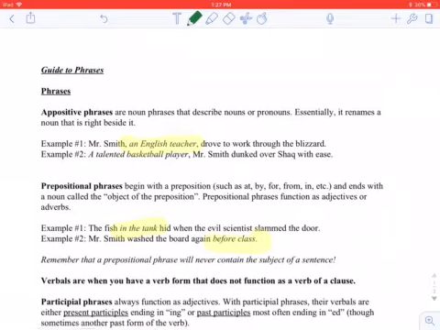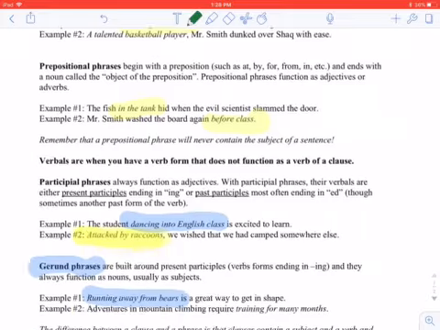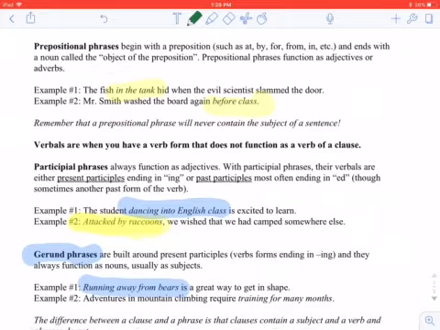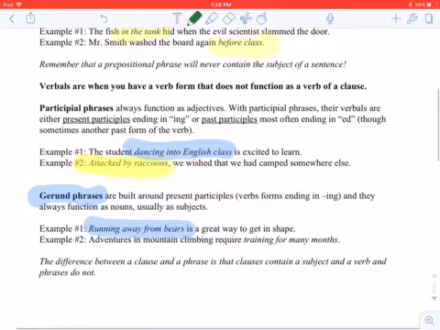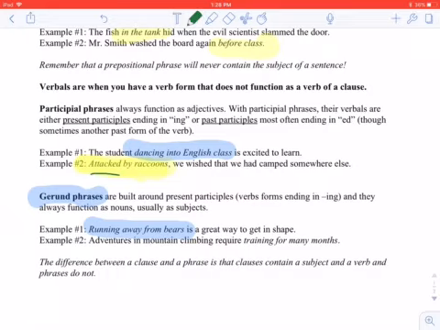For appositives, if we have commas and a noun right next to it, we know it's an appositive. For a prepositional phrase, once we spot that preposition, we realize what it's doing in the sentence, so it's pretty easy to pick out. Past tense, again, we know it's a participial phrase. But if we have an -ing in the sentence, then it could be either a present participle or a gerund, and so we have to figure out what function this is performing in the sentence. So let's take a look at that.